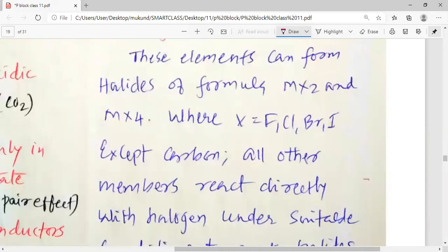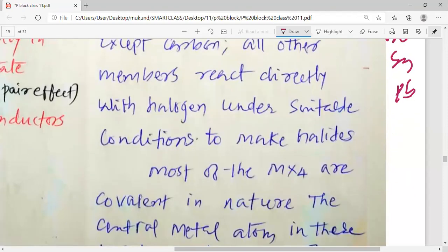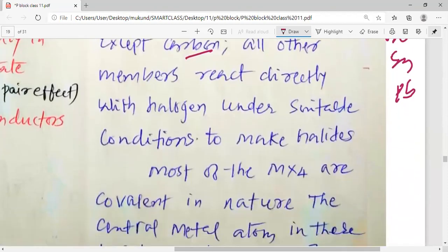Elements of group 14, which are carbon, silicon, germanium, tin, and lead, form two types of halides, either MX2 type or MX4 type. Except carbon, all the other members react directly with halogen under suitable conditions to make halides.